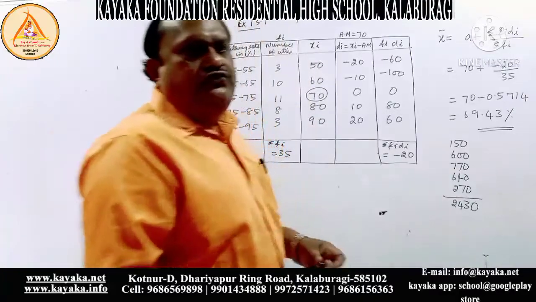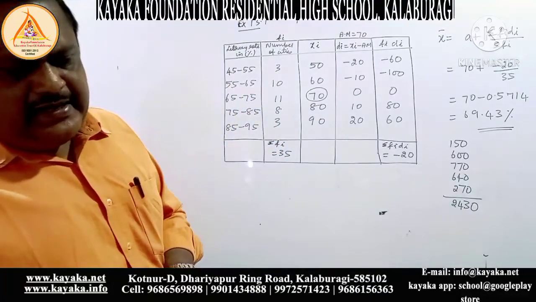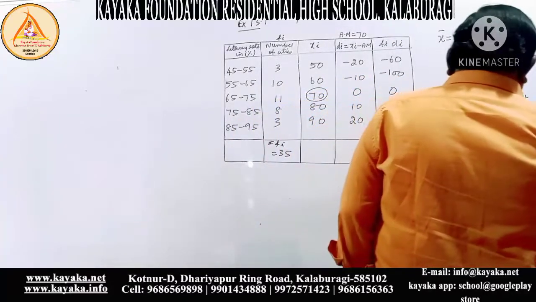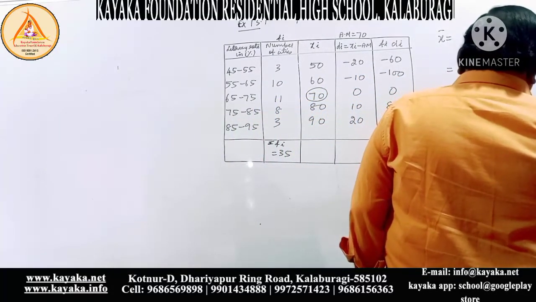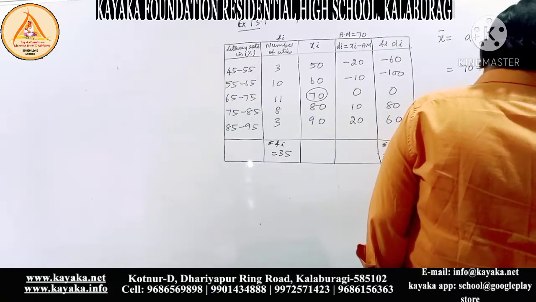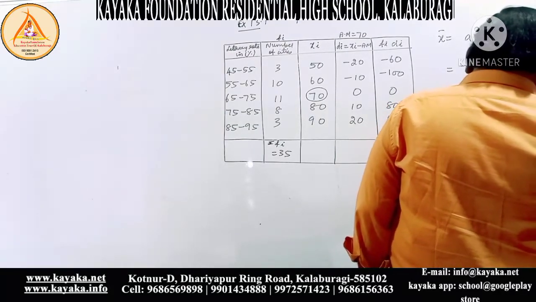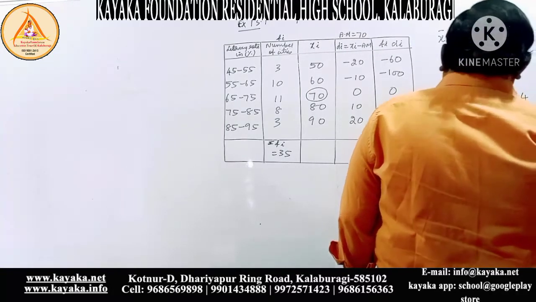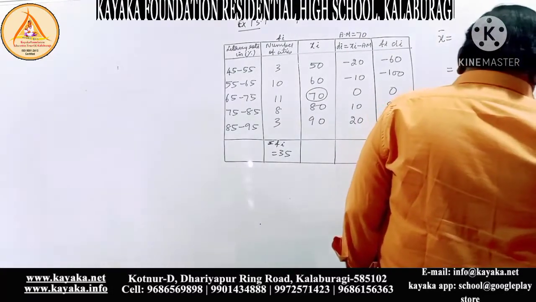Dear children, now again the formula is x bar is equal to sigma Fi xi divided by sigma Fi, that will be equal to 2430 divided by 35.